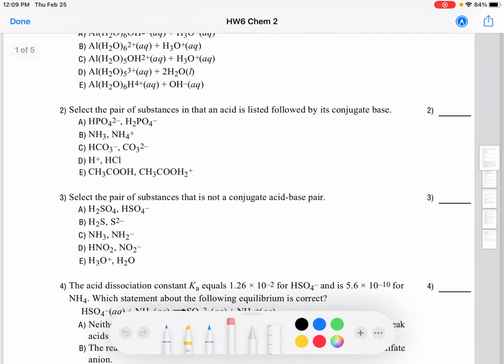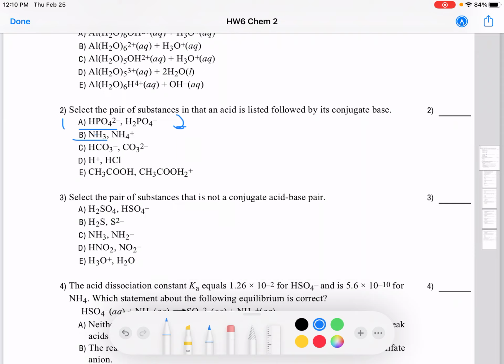if we look at the first one, HPO4 2 minus, and you have H2PO4 minus. We have to look at the acid and the conjugate base. Now, if you look at HPO4 2 minus, how many hydrogens are there? 1 hydrogen. There are 2 hydrogens here. So, has the hydrogen been lost or gained? Increased, right? The number increased. So, can it be acid and the conjugate base? No, right? Because the number of hydrogens had increased. So the acid and base combination should be such that the acid has one hydrogen more than your conjugate base.